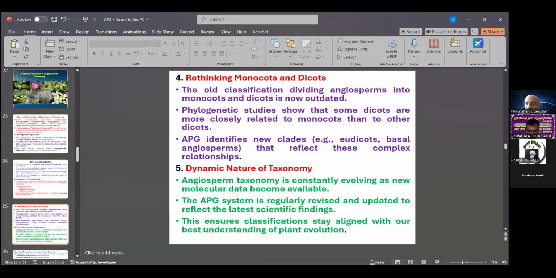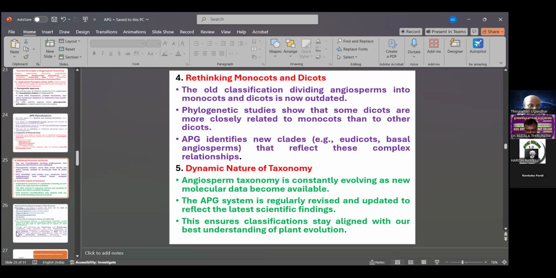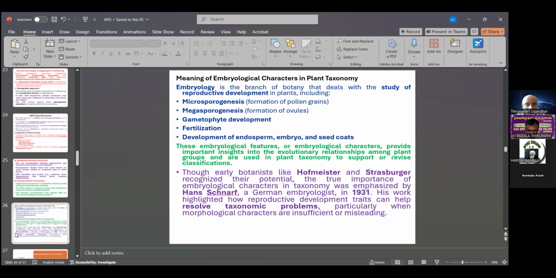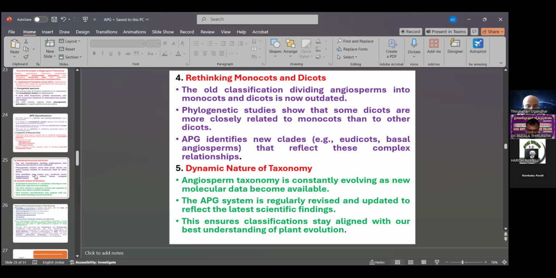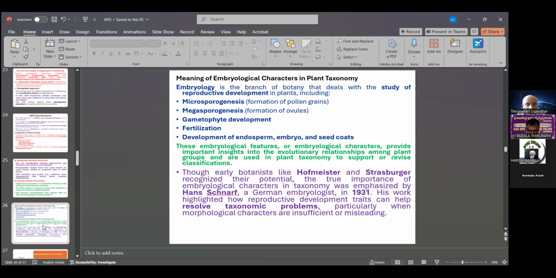Latest means current scientific opinion, current acceptance, and suggestions, which ensure the classification stays up to date.